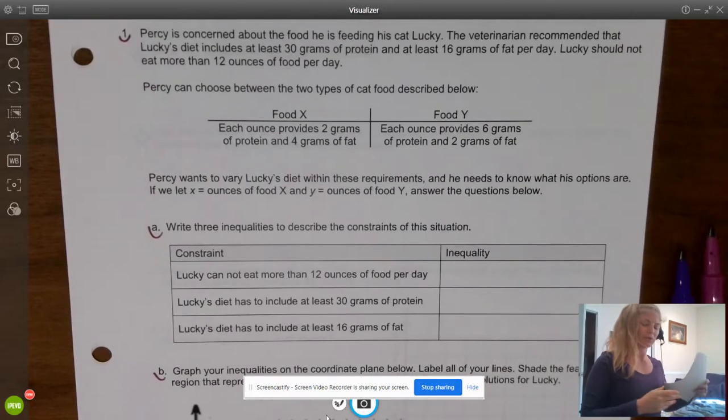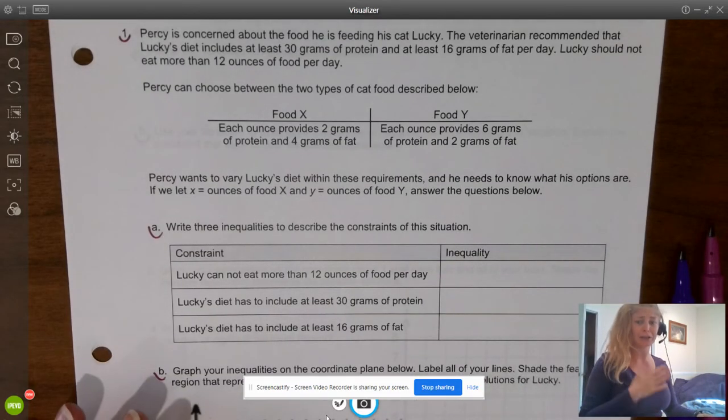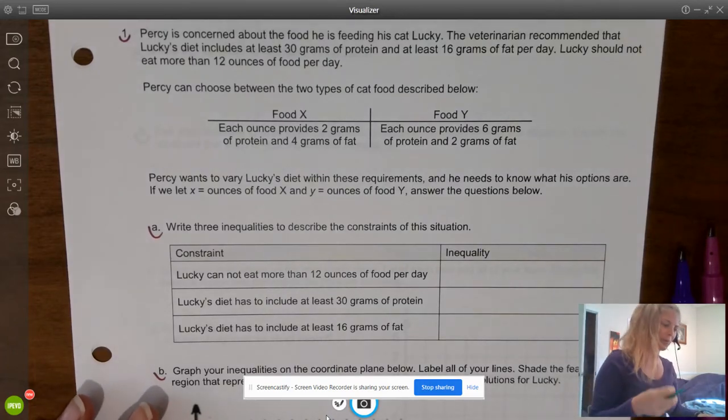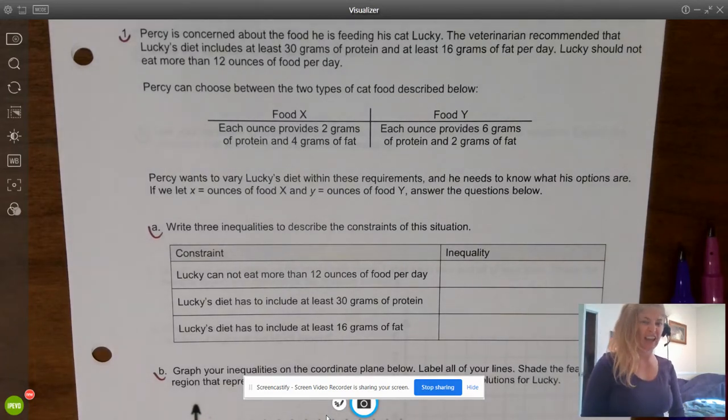Okay, so our first story is about Percy and his little kitty, not so little kitty, Lucky. So Percy's concerned about the food he's feeding his cat, Lucky.